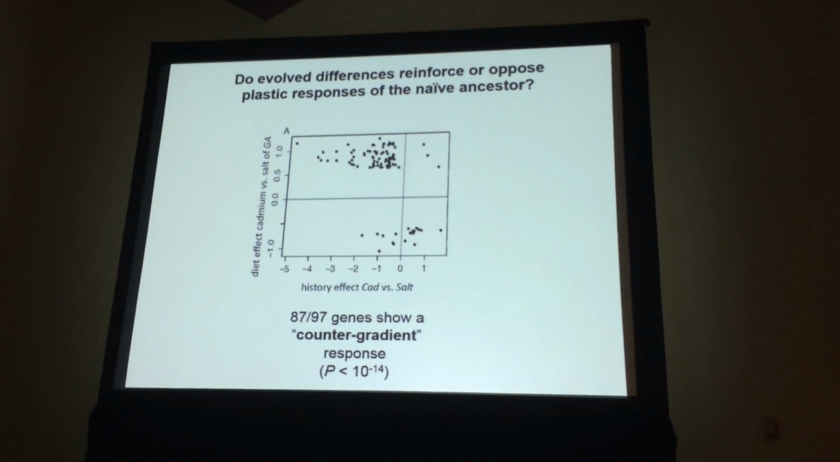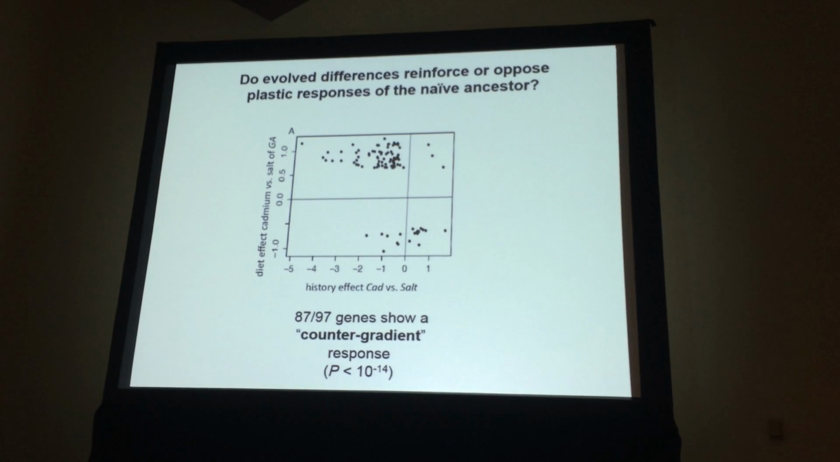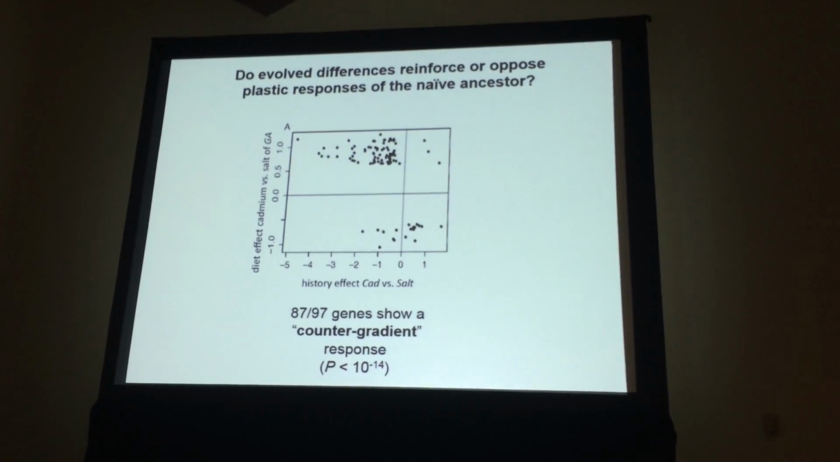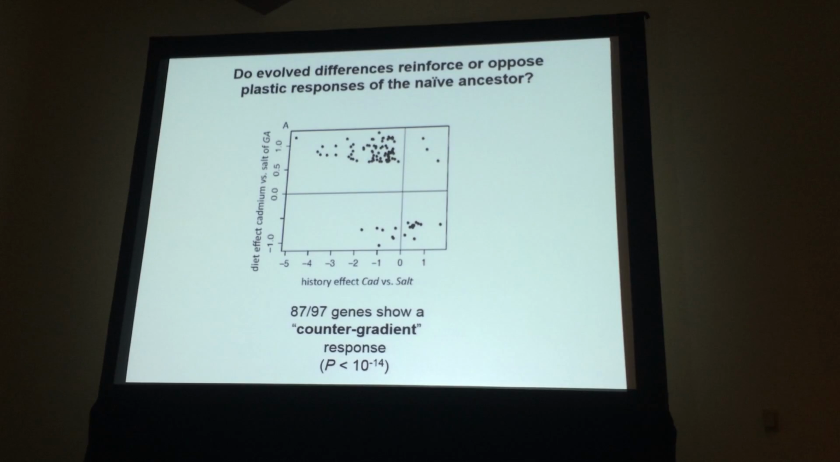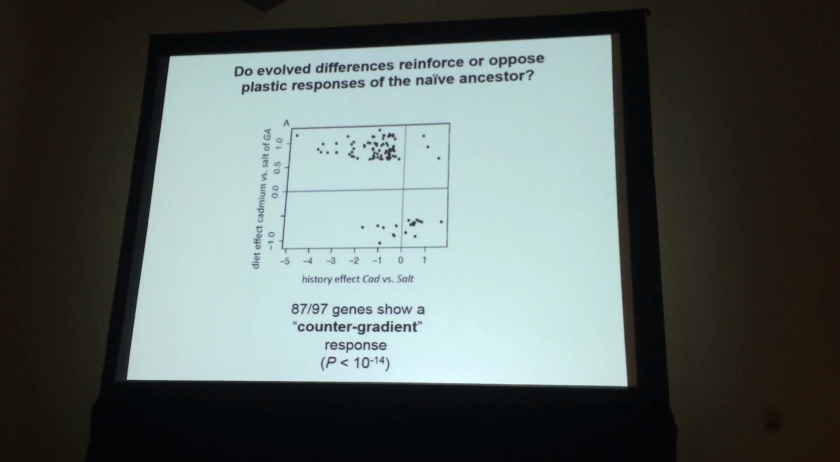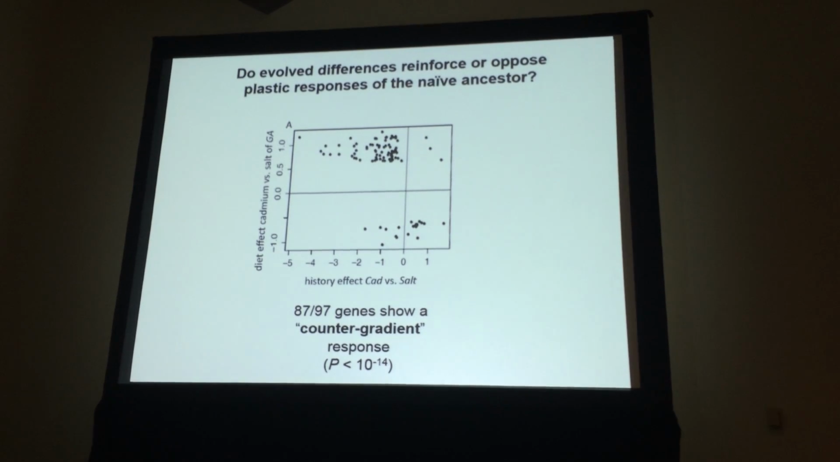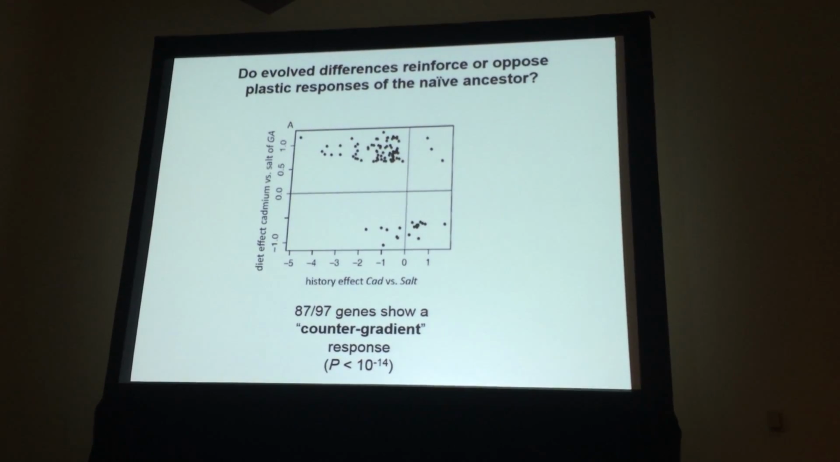This is analyzed at the gene level. You can do it at the replicate population level, which is arguably better. It shows the same thing. And this is several other recent expression studies that have found this kind of counter-gradient response. It seems to be a bit of an emerging pattern in expression data.